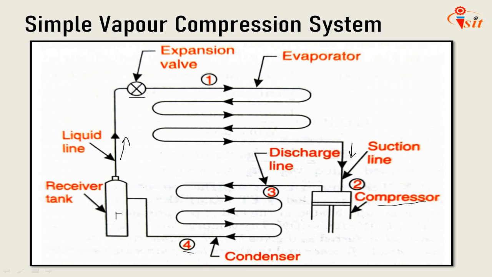Here it is throttled down to a lower pressure and has a lower temperature, which is again state point 1. After passing through the expansion valve, it finally passes to the evaporator, where it extracts heat from the surrounding or circulating fluid being refrigerated and vaporizes to low pressure vapor. So that is the flow diagram and flow process of the compressor, condenser, expansion valve and evaporator, which gives you the cycle of the vapor compression system.